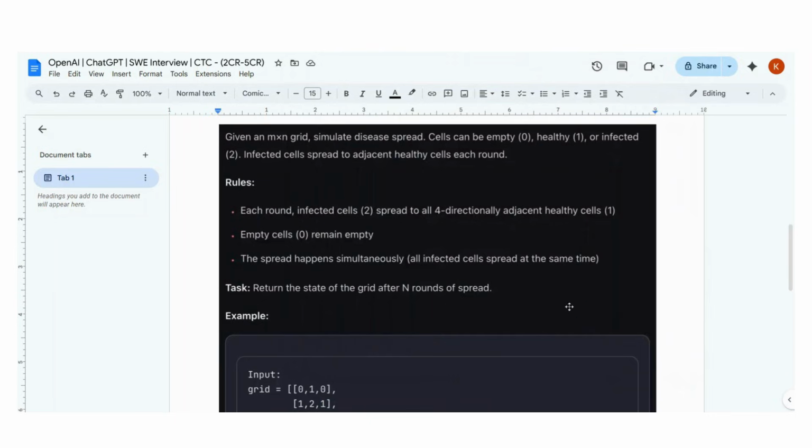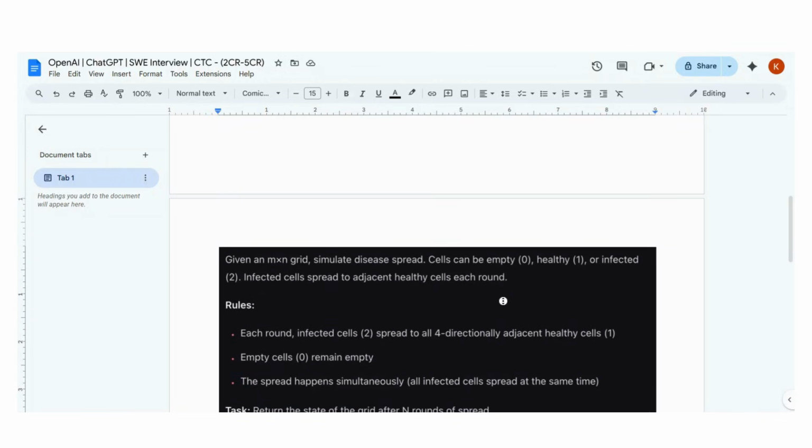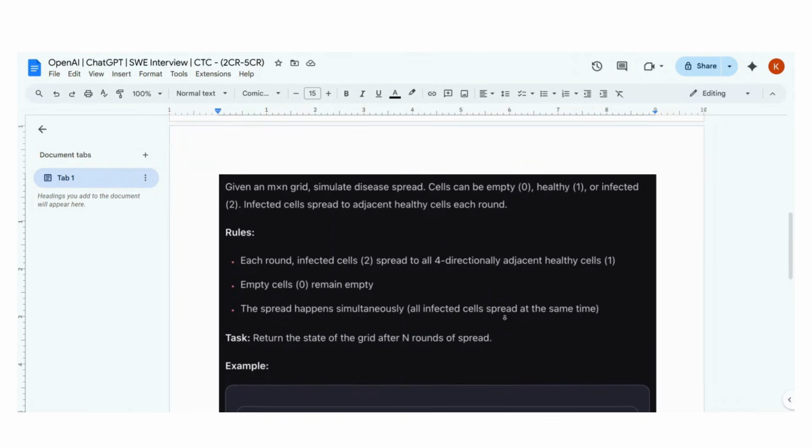So hello guys, with the name of God Ram. This particular problem was asked in a fresh grad software engineer interview at OpenAI and ChatGPT. If you check their CTC, it's very high. Like, in terms of Indian money, it's 2 crores to 5 crores.